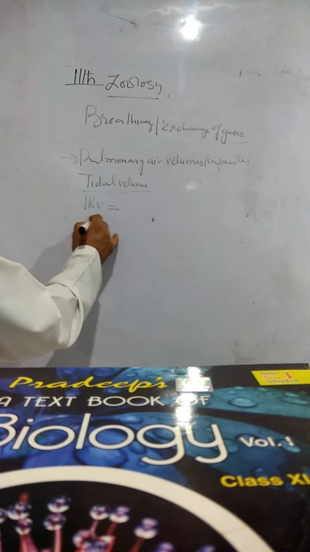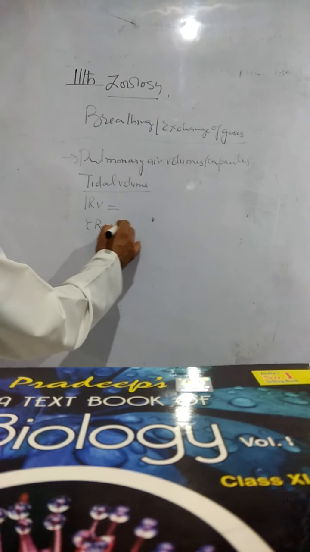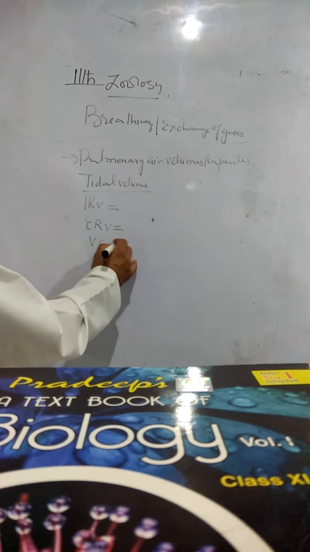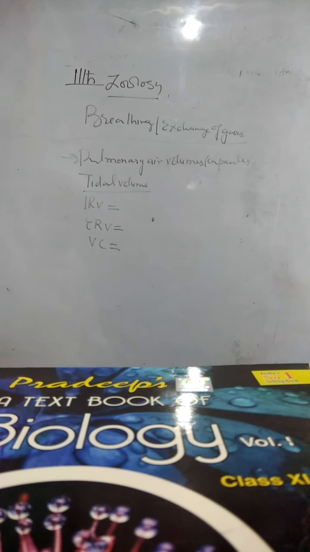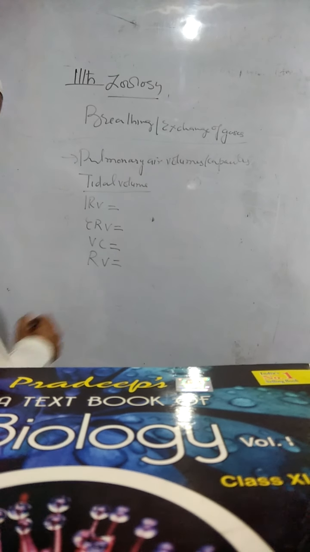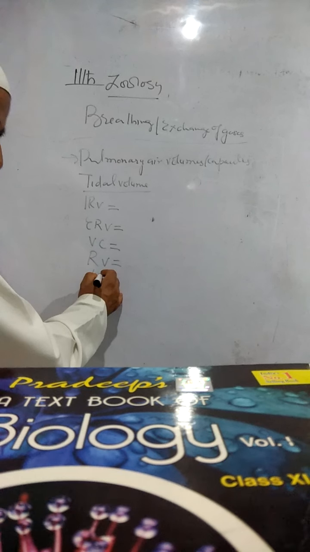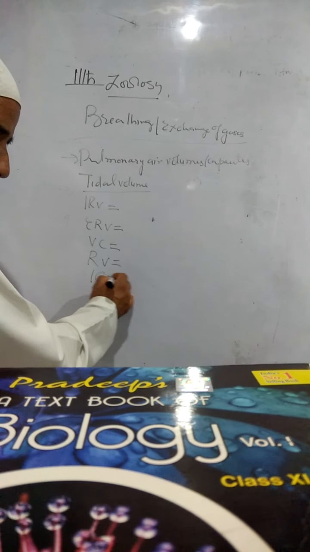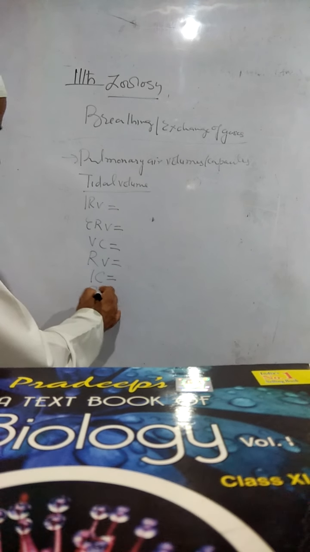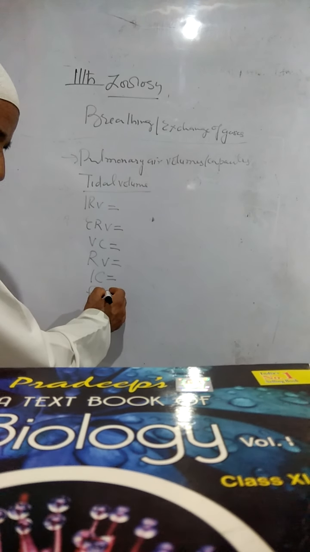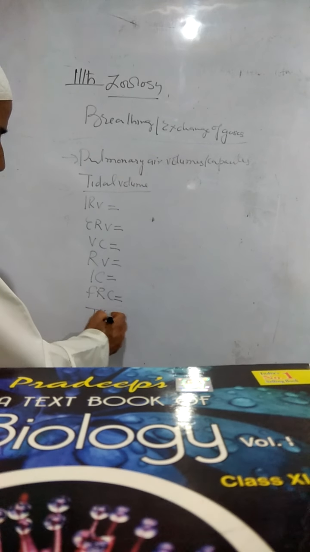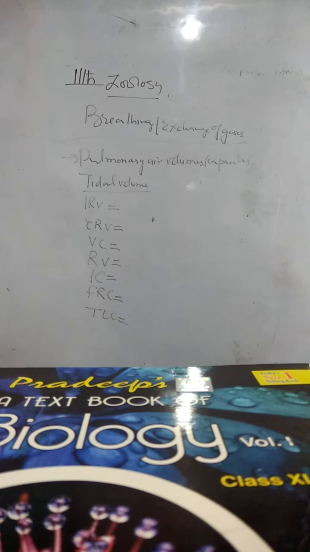The third is expiratory reserve volume. Fourth is the vital capacity of lungs. Fifth is the residual volume. Sixth, inspiratory capacity. Seventh, functional residual capacity. Then it is the total lung capacity.